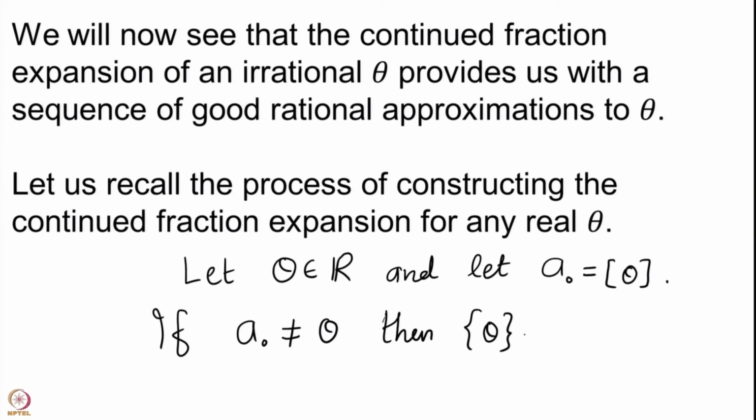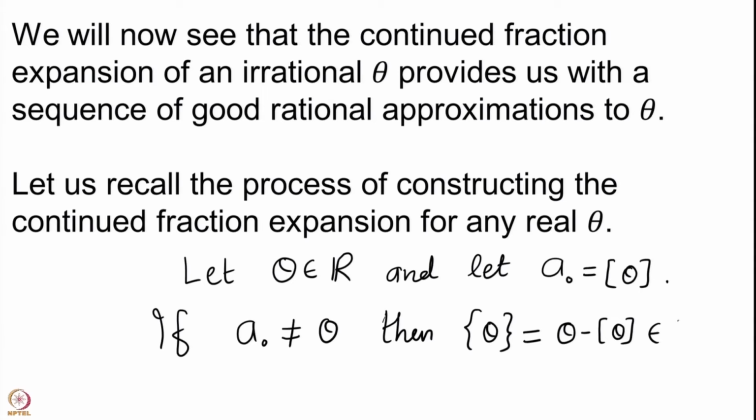Let me recall the notion of fractional part for you. This is nothing but the difference of theta and its integral part. And we have seen that this quantity is never equal to 1 or more. It can be 0 or something which is less than 1.